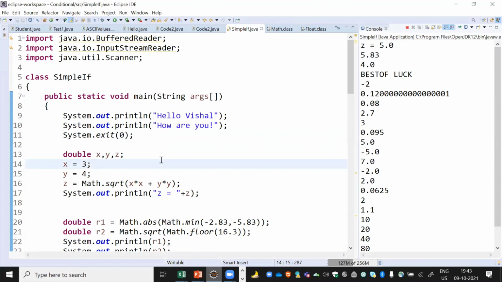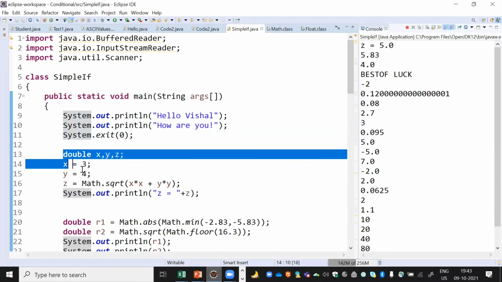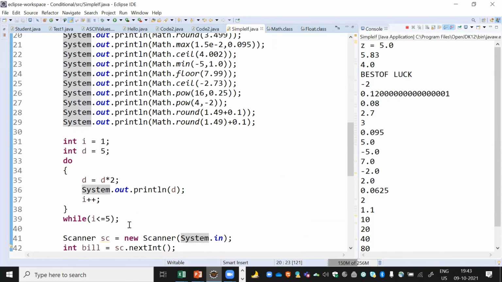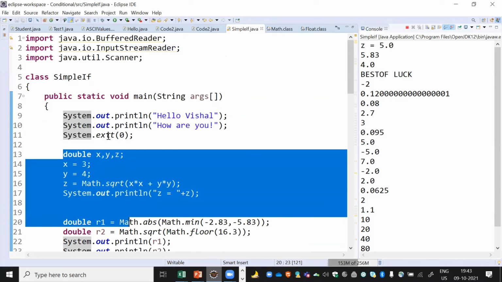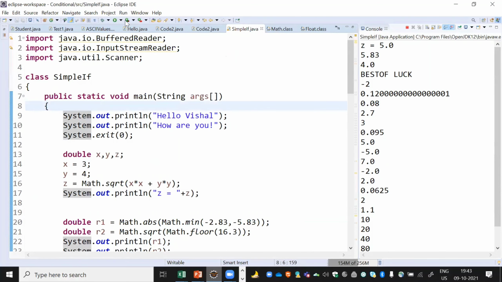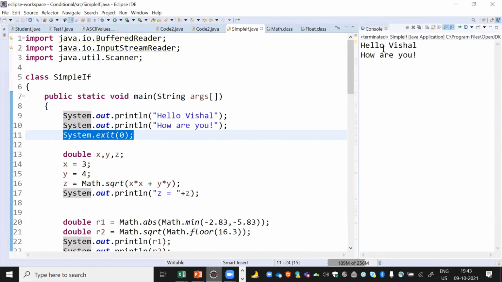Yeah, so here we can see that I have written two statements at the top, and I have written system.exit in the third line, and here we can see that we are having a lot of things with the help of which we can print something. So if I'm using system.exit statement in my program, what will be the impact of this particular line? Here you can see that I'm just simply getting answer as hello Vishal, how are you? So below things are not even getting printed. That means with this particular line, I can directly come out of my program.